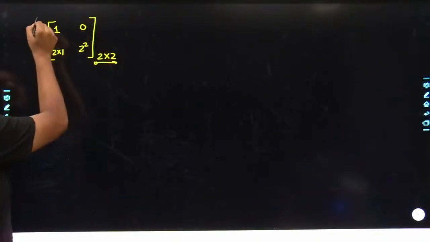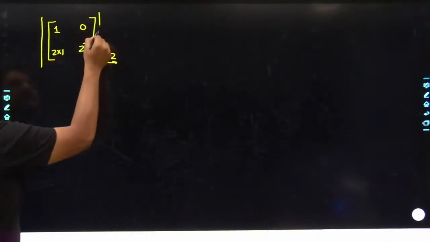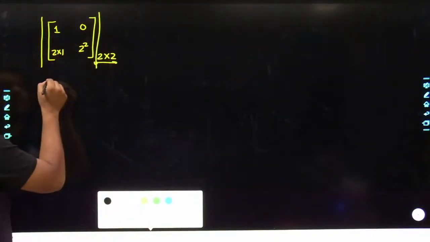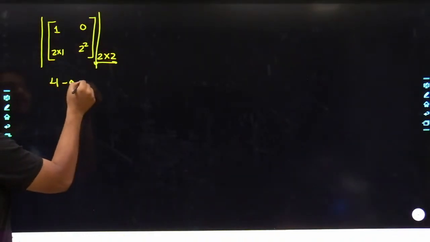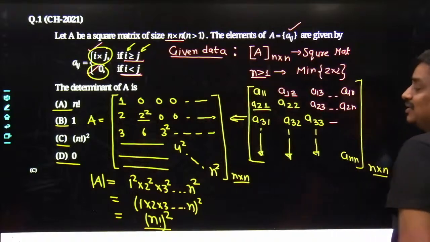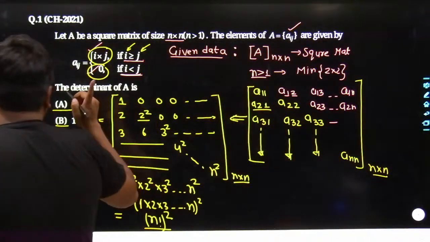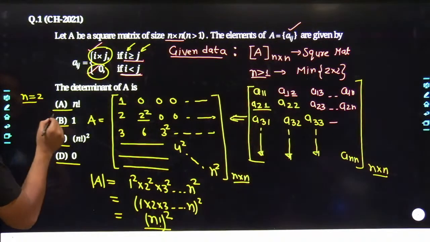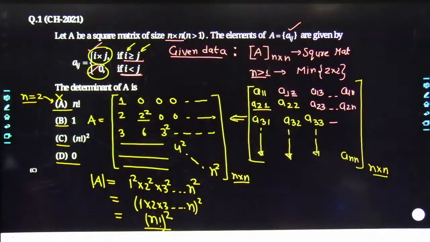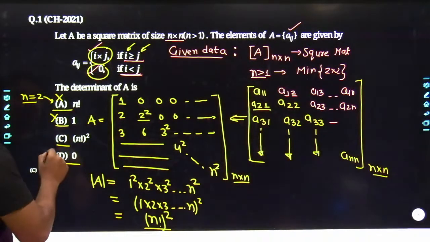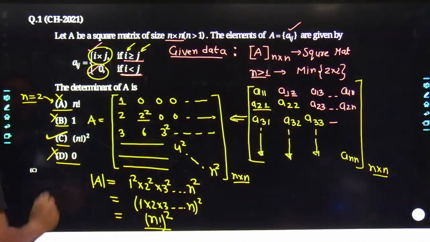Now, taking the reference of the 2 cross 2 matrix, you could have figured out which of the 4 options would be the best answer. Take its determinant. The determinant we got is simply 4 minus 0, which is nothing but 4. So out of the 4 options, which are getting satisfied? What was the value of n in the example we took earlier? The n was 2, and if I take 2 factorial, obviously option A is not satisfied because the determinant we got was 4. Even B is not satisfied, D is not satisfied. Here also we are getting the same answer, which is nothing but C.